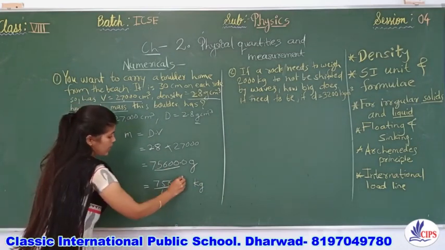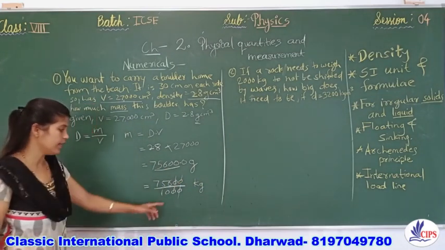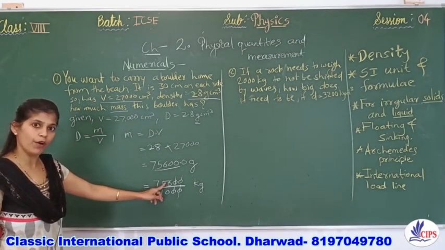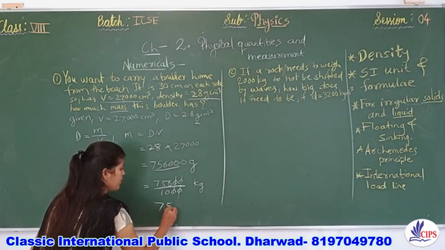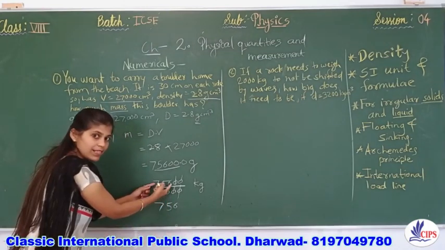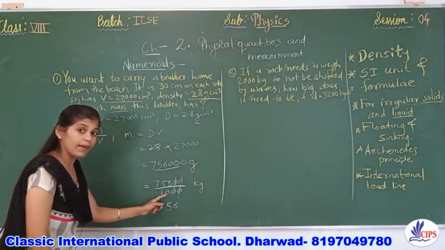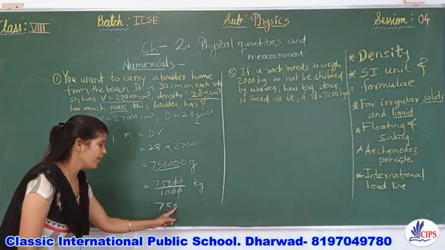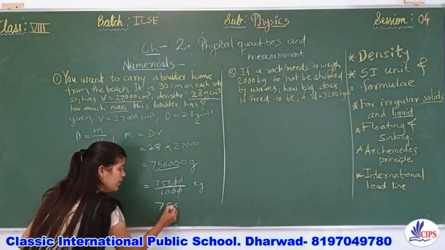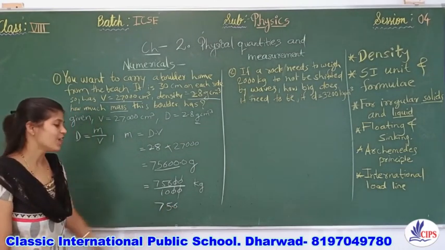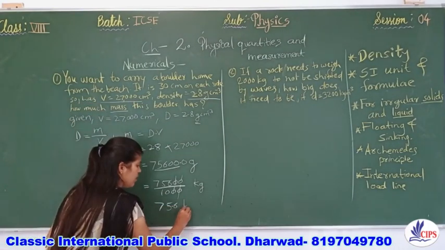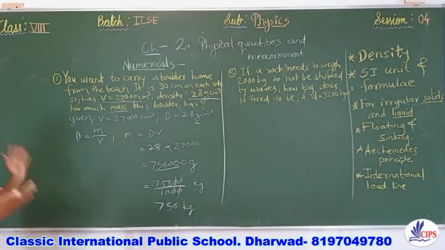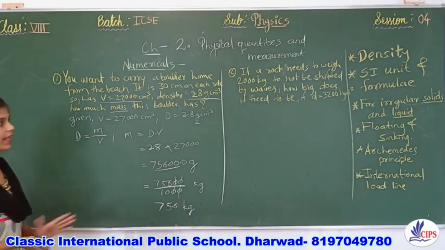How will it be? 0 cancelled by this, cancelled, 10 is remaining. 10 means after one digit you need to give a point. So 756 remaining values from this, right? And whenever you are dividing by 10, after one digit you need to give only a point. Here is the answer. Answer is in kgs. So this was the first numerical which we have solved. You need to check it out once again.